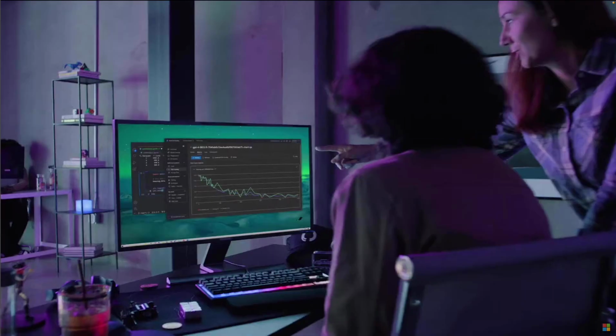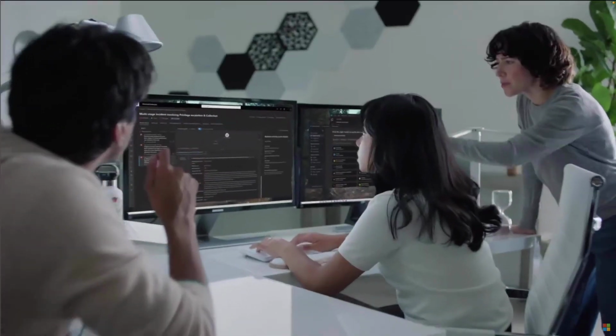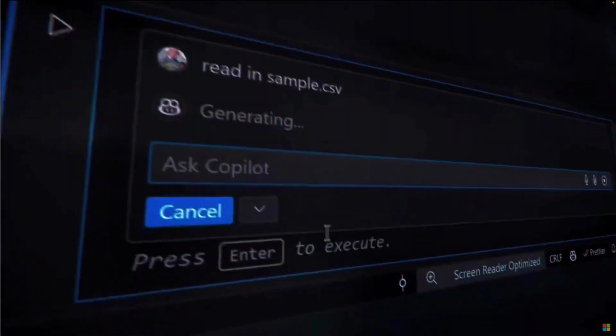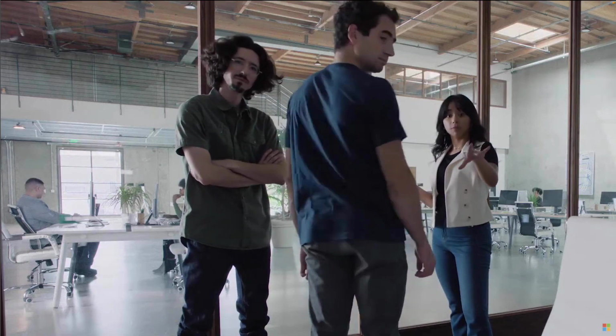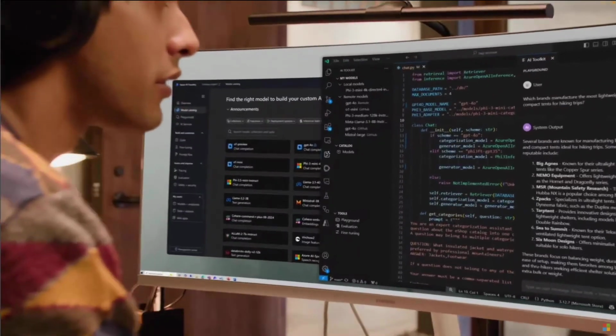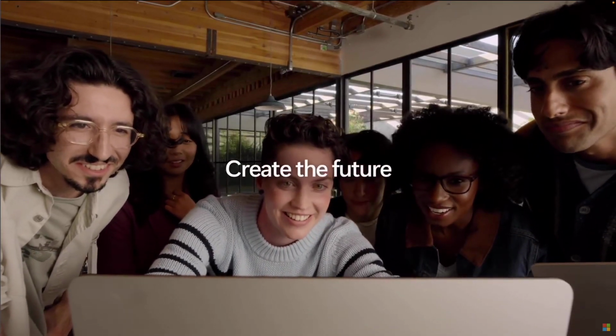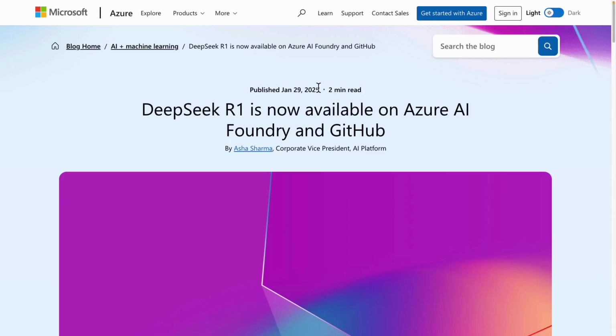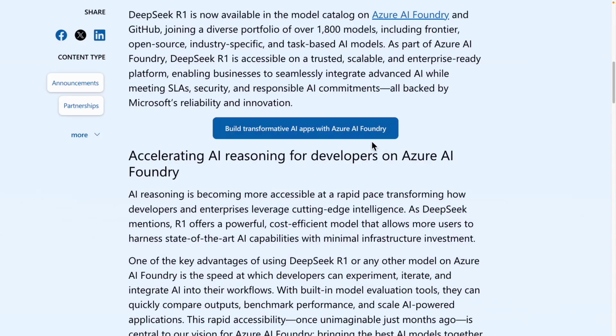Microsoft is not only acquiring the latest NVIDIA GPUs, such as the H100 and A100, but is also planning to develop their own custom chips. This initiative is aimed at making these AI models accessible to both major tech companies and other enterprises. Microsoft is working to commercialize this technology to facilitate development. On January 29th, they revealed that DeepSeek R1 is now available. It can be accessed through Azure AI Foundry and GitHub. Developers are invited to start using it right away. This announcement was made on Microsoft's website.